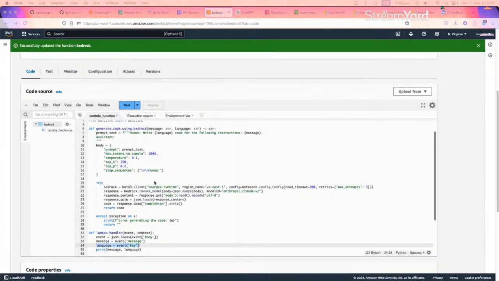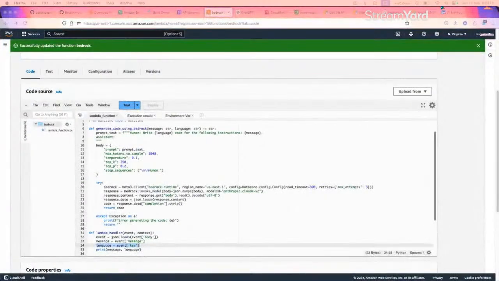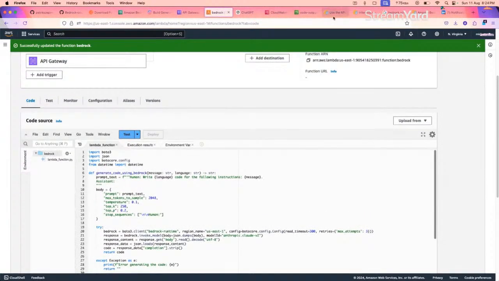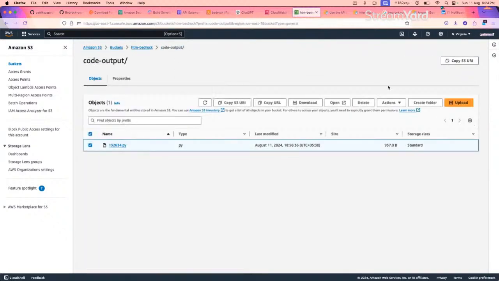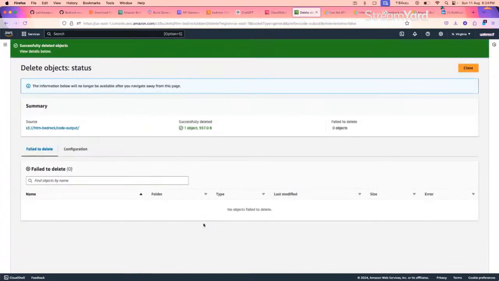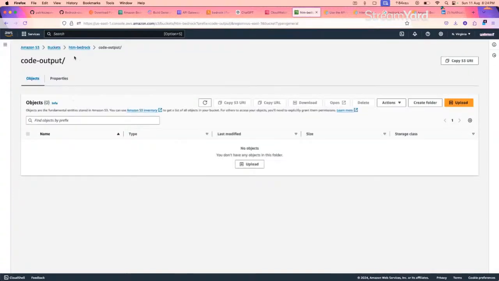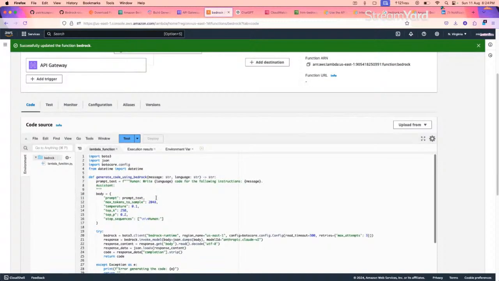For that, first of all, we need an S3 bucket. In my case, I have already created one S3 bucket. Here is the bucket. I will first clear the data from here. So currently my bucket, which is named HTM bedrock, is empty. I don't have any object. I will modify this particular Python code to store the result back into S3. So let's do it.